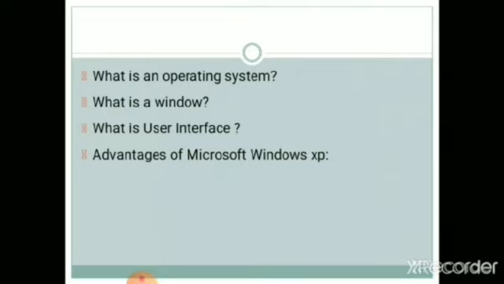Now, what is the character user interface? The character user interface uses text to help users give commands to the computer. And the next one is graphical user interface. Most graphical user interfaces use windows like icons, menus and pull down menus. GUIs are very popular because they are easy to learn. In Windows, most programs and commands are represented by their picture. It follows the principle that one picture is worth a thousand words.